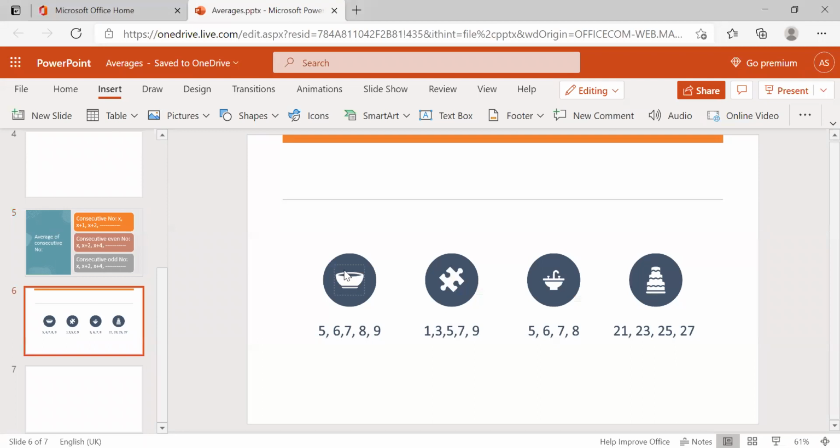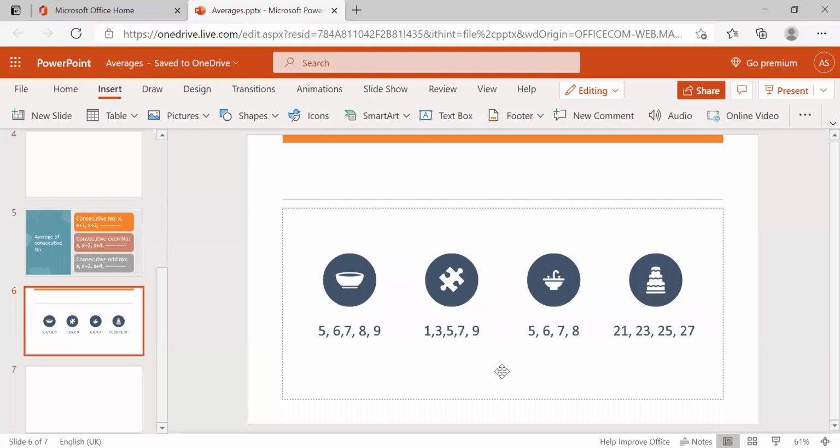Here, the first one has 5, 6, 7, 8, 9. What's the difference between these numbers? 1, 1, 1, 1, right? And here the difference is 2, 2, 2, 2. And here again 1, 1, 1. And here 2, 2, 2.